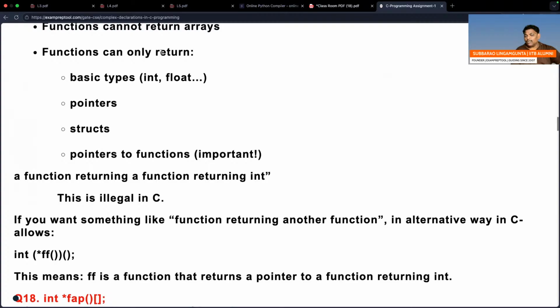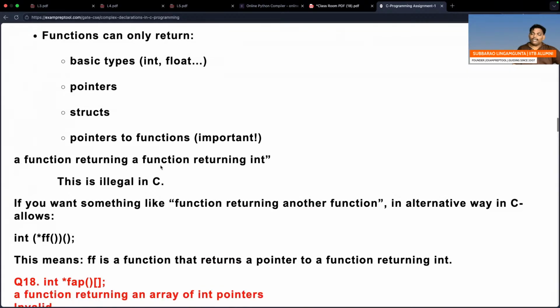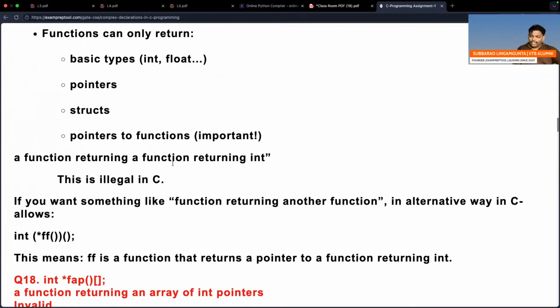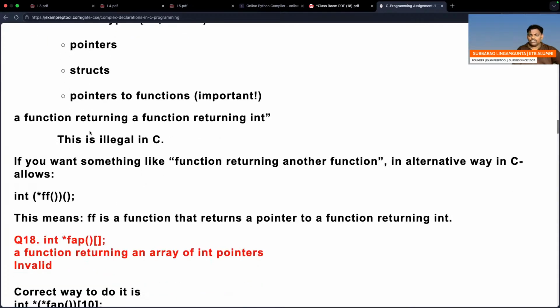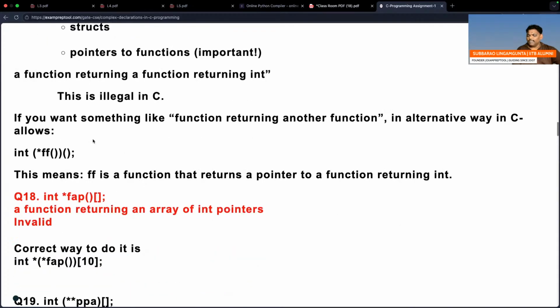A function can only return integer, float, or character. A function can return pointers also. A function can return a structure also. A function can return a pointer to a function, but a function cannot return a function. A function returning a function returning an int is illegal. A function cannot return a function. That's what we discussed directly.